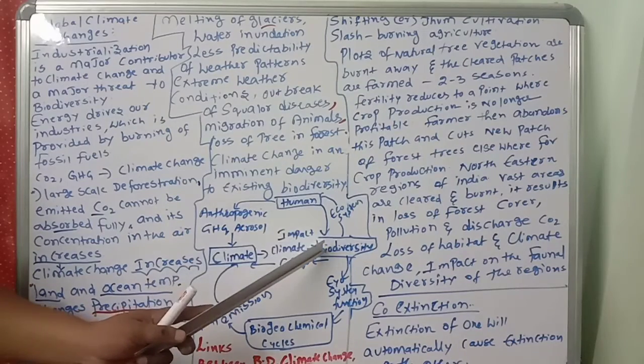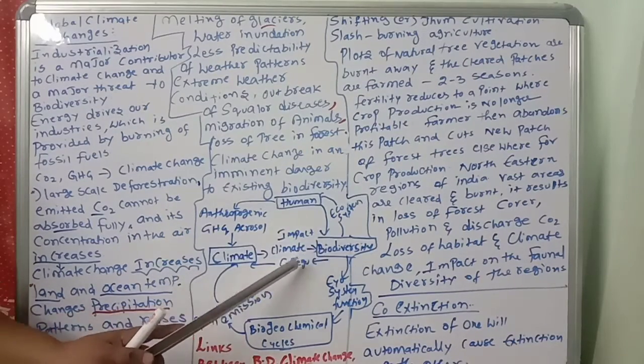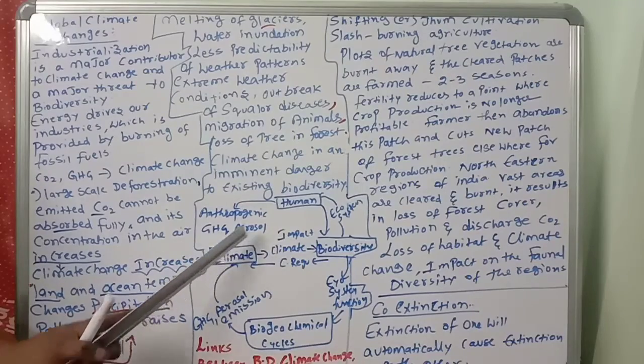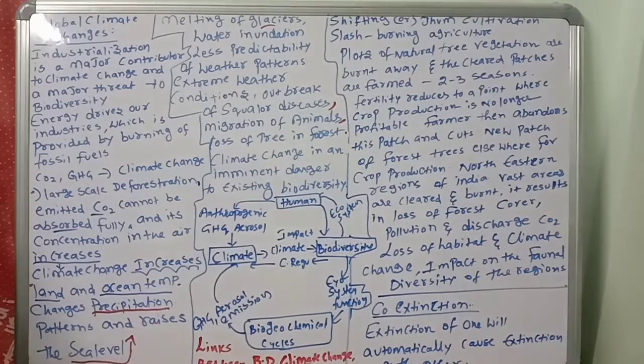Climate depends on biodiversity. Biodiversity regulates the climate. So all are interconnected. These are the links between biodiversity, climate change, and human well-being. So climate is the most important for all components in the biodiversity.